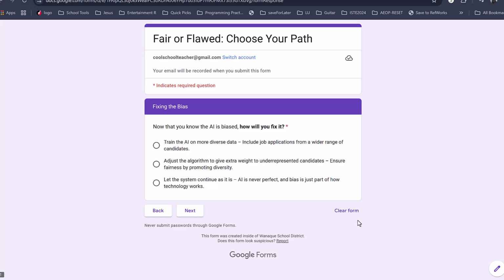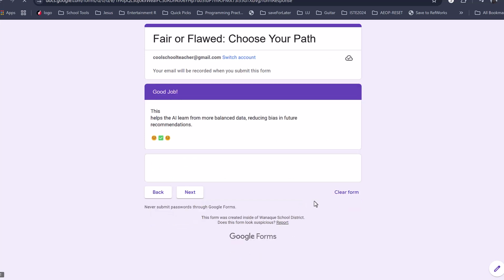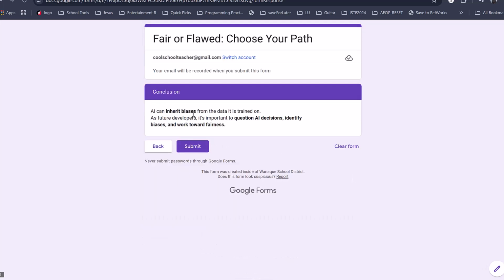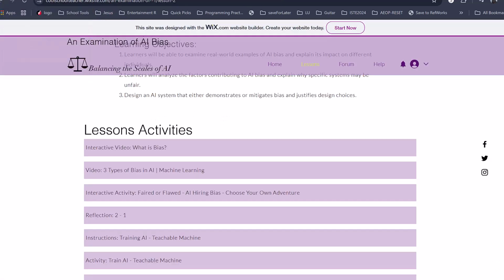Then it goes on, it says, now how will we fix the problem? And the students choose the correct answer, or what they think is the correct answer. If they get the correct answer, it says good job. It takes them to the end and they'll submit their answer. So it's a short activity, but it gives them some ideas of how AI systems might work, and it gets them to start thinking what they can do to start balancing those scales of AI.